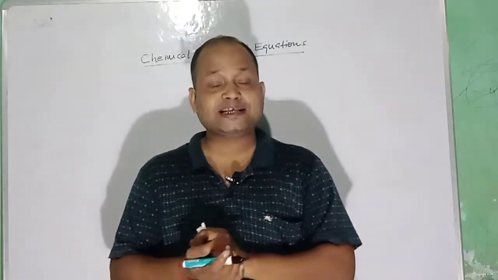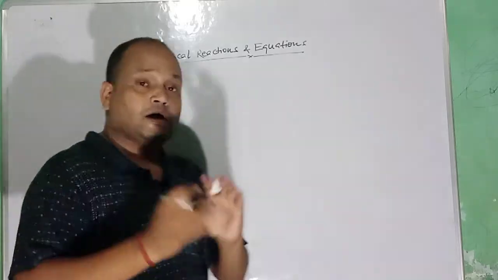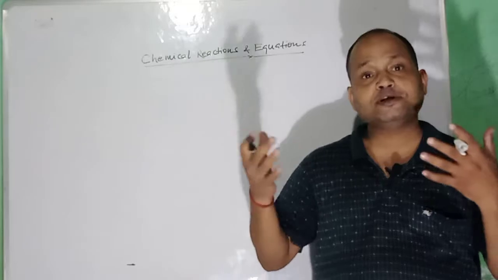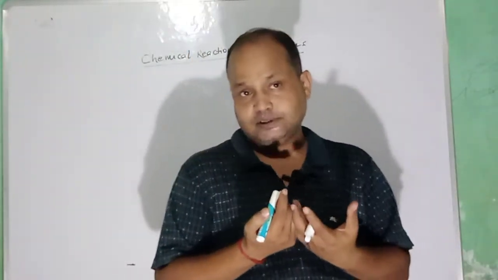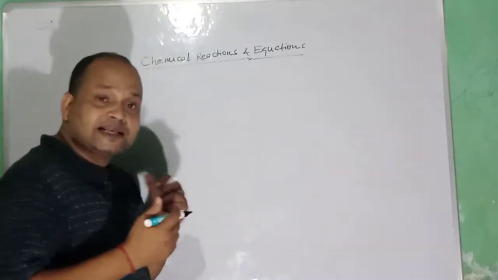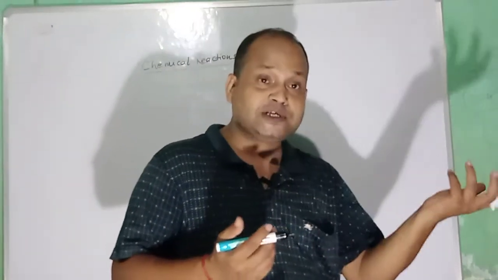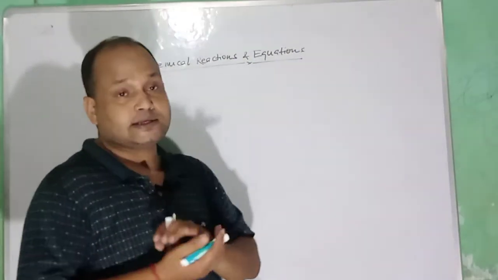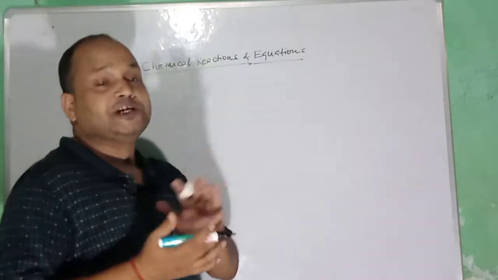Those new substances are called products. For chemical reactions, it is not always necessary that there should be two or more than two substances for the interaction. Sometimes a single substance can also produce more than one product. Those are also examples of chemical changes or chemical reactions. You will get to know all these things in this chapter.